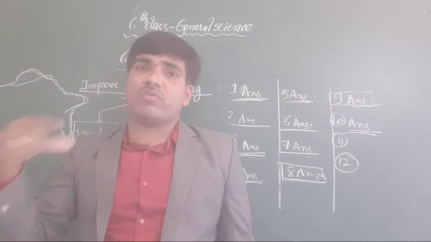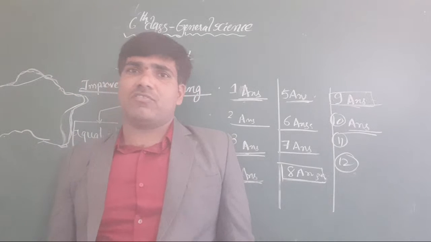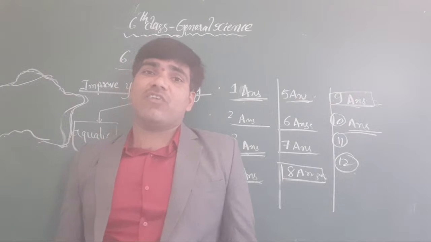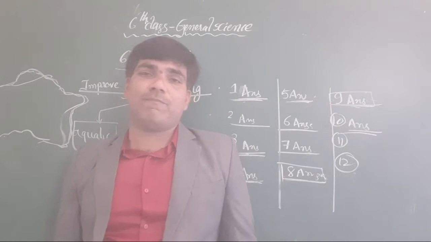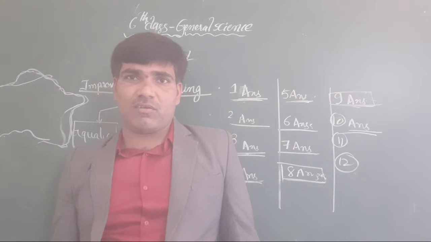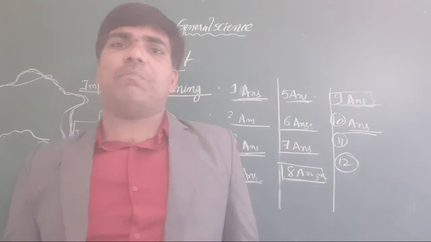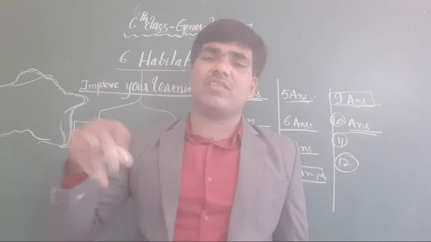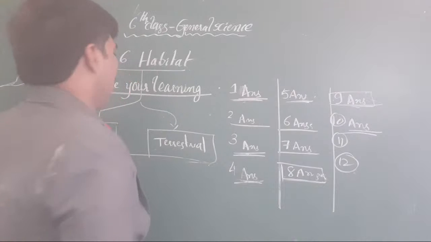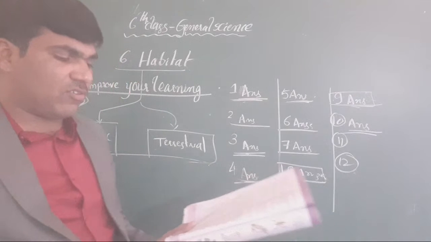Our classrooms also may become habitats. Sometimes spiders appear, lizards may appear in our school. Clear or not, all of you? Check whether it is a habitat or not, and mention it in that particular map.